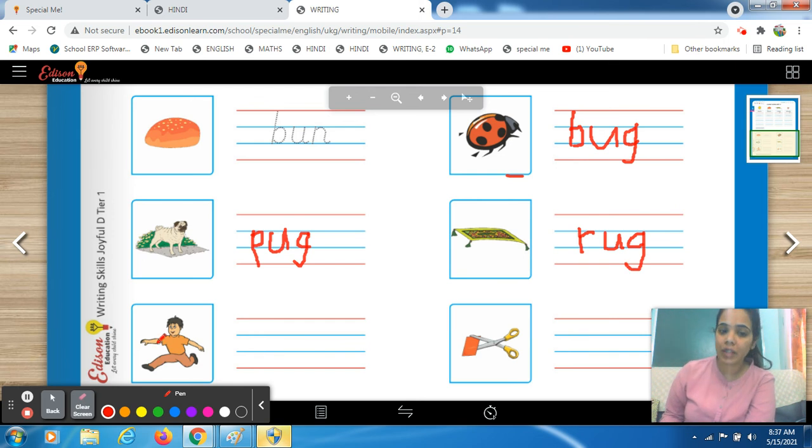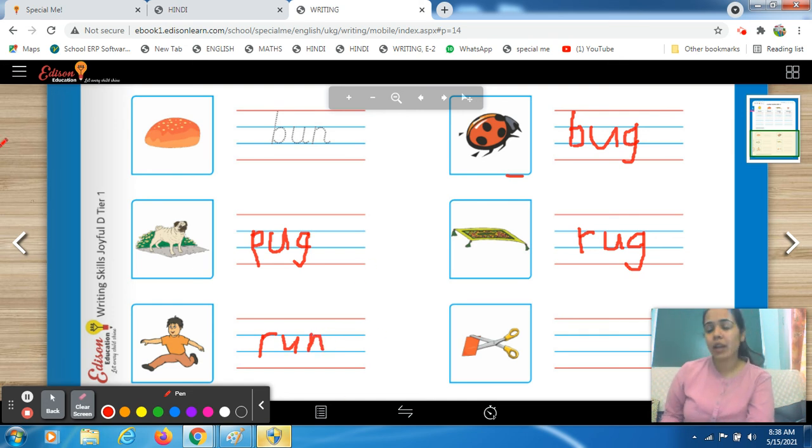Now, what is this? What is he doing? Ma'am, he is running. Yes. So what do you have to write over here? You have to write three-letter words. So, run. Here you have to write R. R sound comes from R. U sound comes from U. N sound comes from, ma'am, letter N. Very good. N. Very nice. Run.